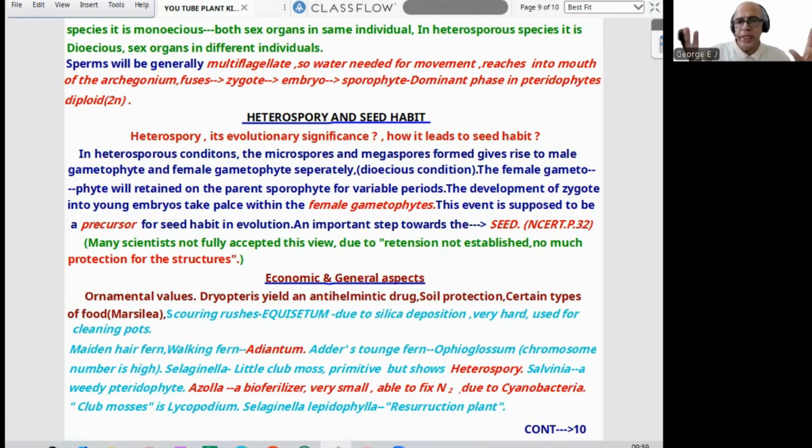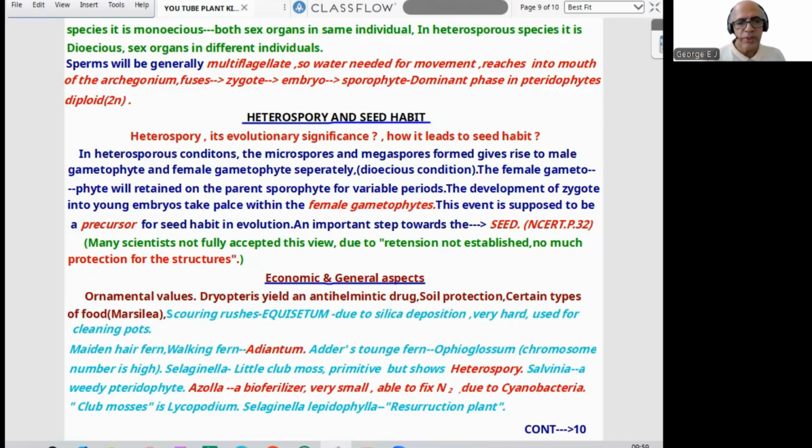But remember, no seed in pteridophytes. Seed starts only from gymnosperms, but there is a tendency to develop seed because the next plant group has got seed. So a precursor should be there. That may be heterospory. But many scientists have not fully accepted this view, due to retention not being established and not much protection for the structures. Now, economic and general aspects.